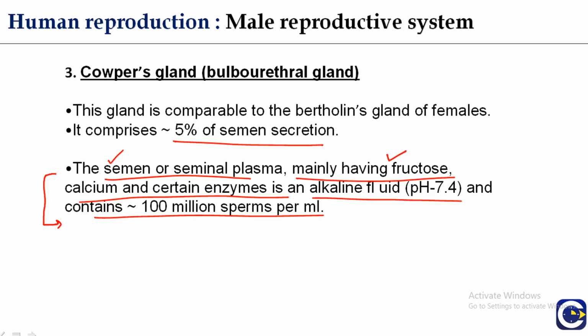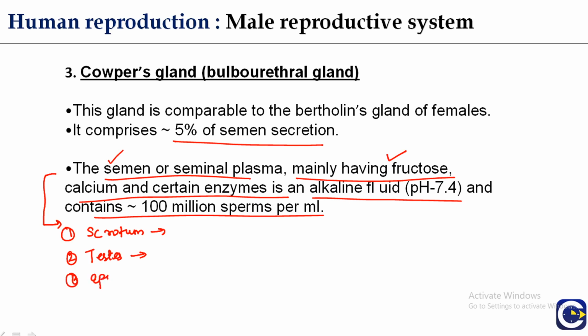Now, if we see the main organs and the functions of the components of the male reproductive system: the scrotum, as we have discussed, acts as a thermoregulator which gives security to the sperms. Testes: sperm formation as well as the secretion of androgen and also the secretion of inhibin protein.